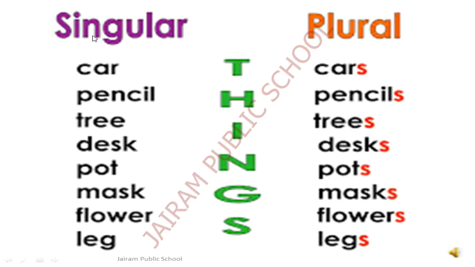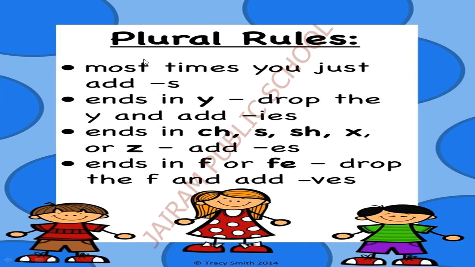Okay. Next we have seen the singular and plural. Singular, car is a singular, cars is the plural. Same way, pencil, pencils, tree, trees, desk, desks, pot, pots, mask, masks, flower, flowers, leg, legs. These are the singular and plural of naming words. Naming words are otherwise called as nouns.